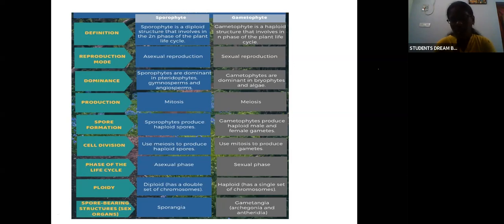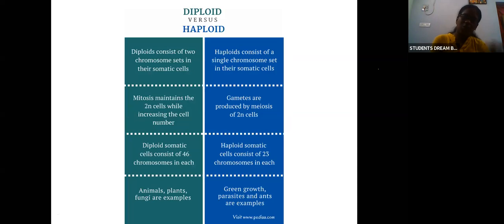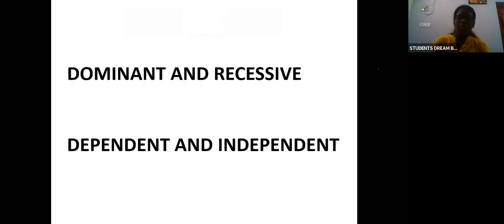Archegonia and antheridia. Antheridia is the male reproductive structure, and archegonia is the female reproductive structure. So this is the main difference between sporophyte and gametophyte. Then we saw the difference between diploid versus haploid. Now what are dominant and recessive? Dominant is the one that will be more dominating, whereas the recessive one will be the weaker one, that is less dominating.